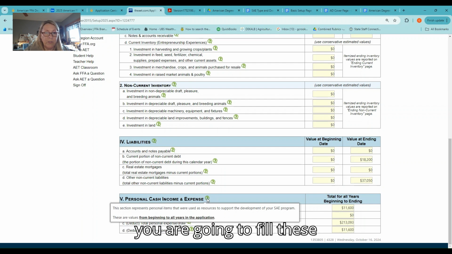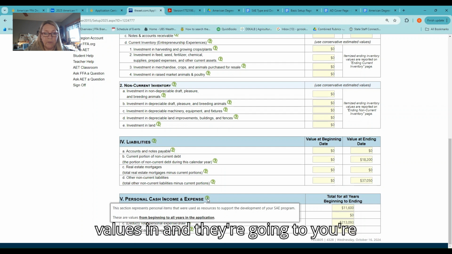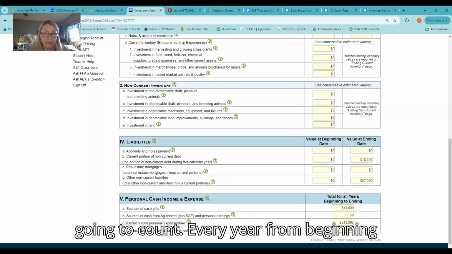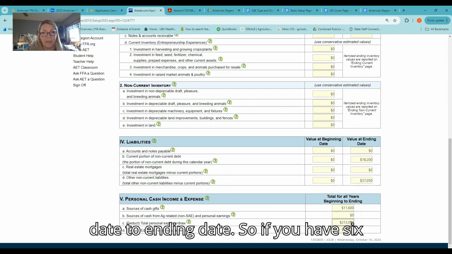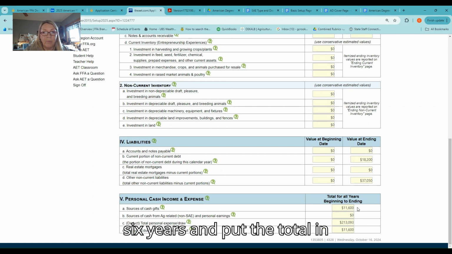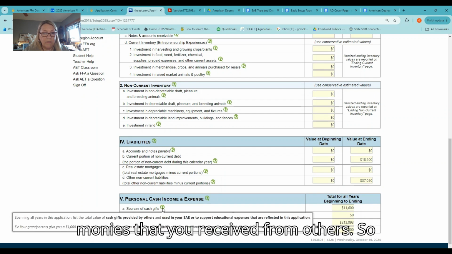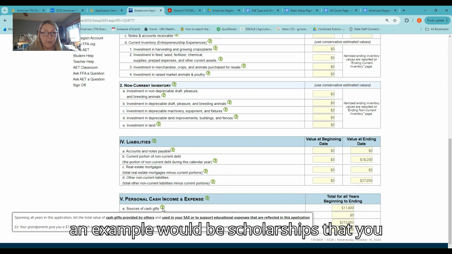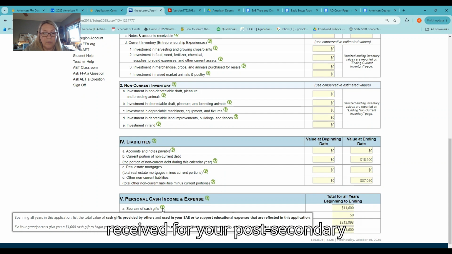So you are going to fill these values in, and you're going to count every year from beginning date to ending date. So if you have 6 years of records, you need to add up all 6 years and put the total in these boxes. The first one in letter A is a source of cash gifts. These are monies that you received from others. So, an example would be scholarships that you received for your post secondary education.